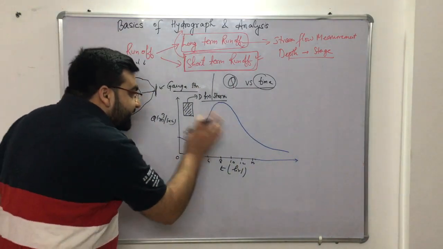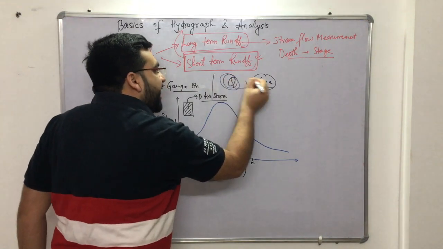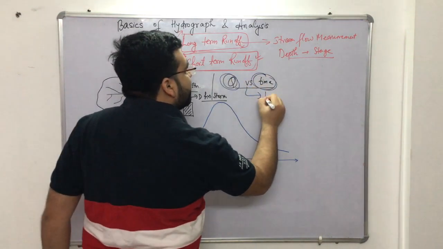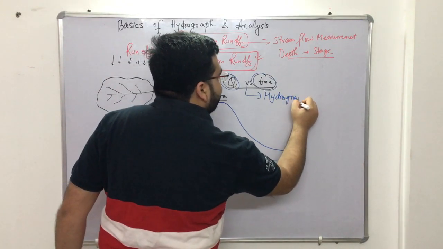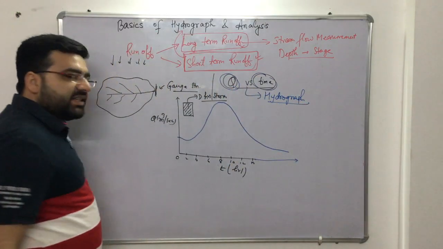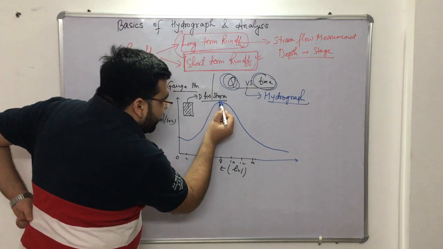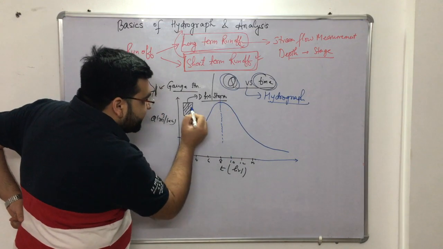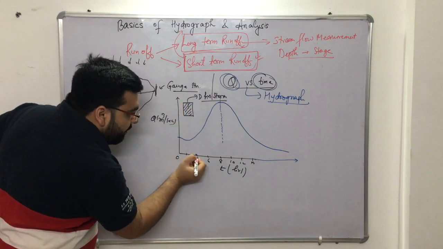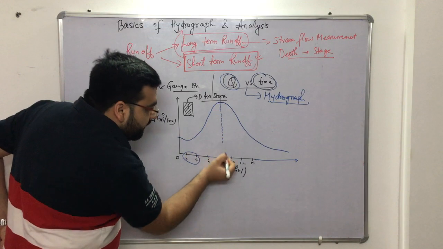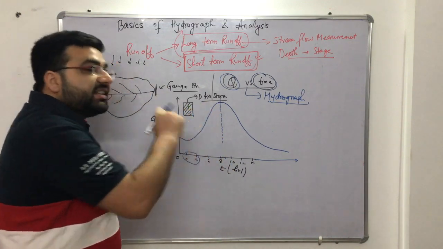Okay? So this graph, again I am repeating, this graph between discharge and time is known as hydrograph. Right? Now, the time, the distance between the peak, obviously there is lag, right? For example, the precipitation was happening between 2 to 4 hours, but we are observing the peak at, let us say, 8.5 hours. Obviously there is a lag, that is known as a time lag.